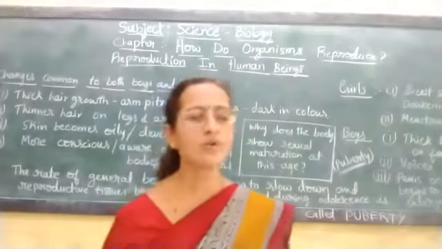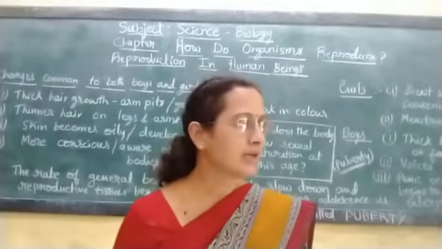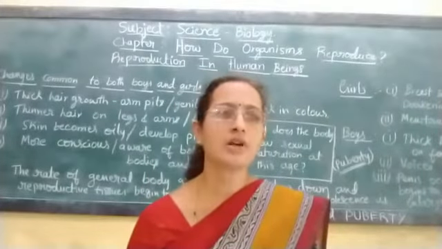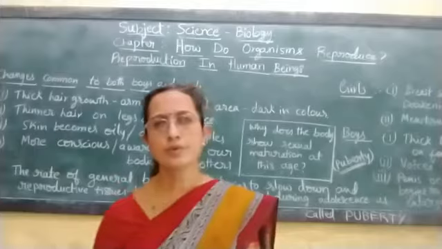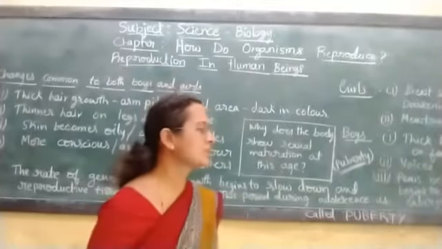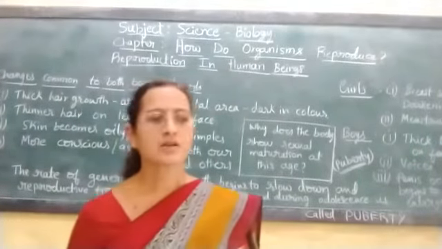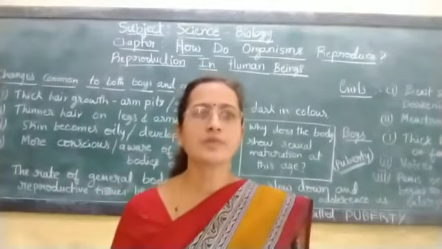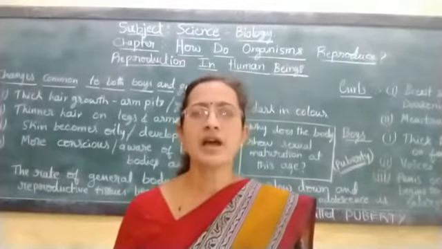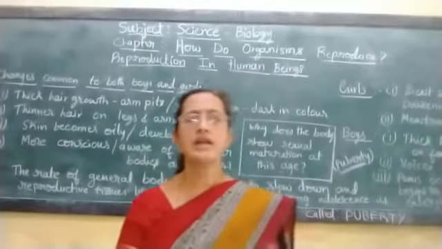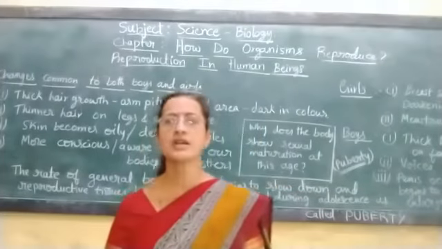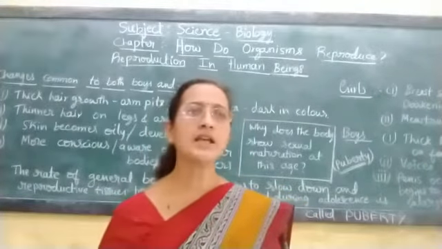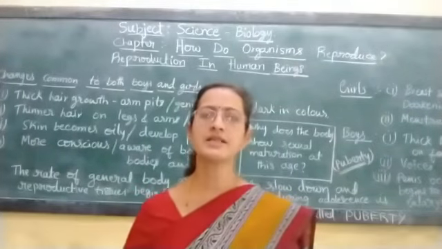So until now you are said to be children, and during your adolescence period, suddenly your body gets changed and your reproductive structures begin to mature. So why does this maturation take place at this age? As we are all living organisms, for our existence we have to reproduce. If any organism is not reproducing, it will not continue its progeny. So for the survival of any living organism, reproduction is a very essential life process.